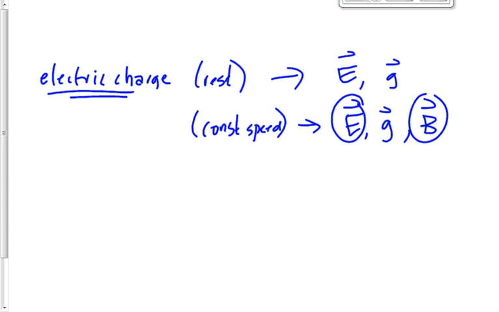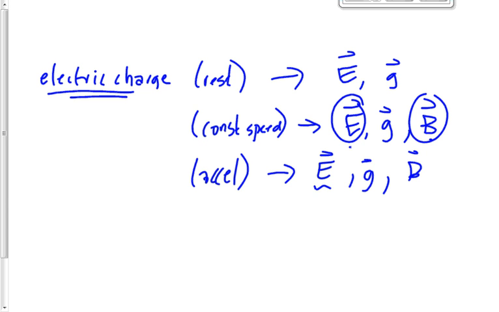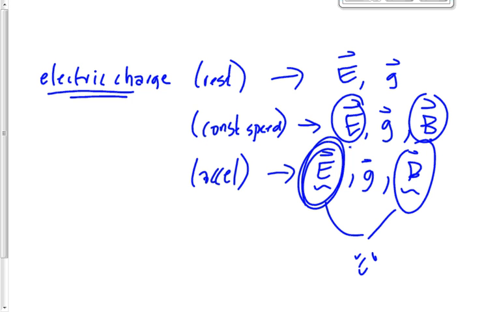No. Travis said just a minute ago, we need a changing electric field and a changing magnetic field. And an electric charge moving at a constant speed produces a constant electric and magnetic field, not a changing one. So how do we get the changing electric and magnetic field, the electromagnetic radiation? Max said it just a minute ago. We have an accelerating charged particle, speeding up, slowing down. That produces a changing electric field, constant gravitational field, and a changing magnetic field. That's what produces the electromagnetic radiation.